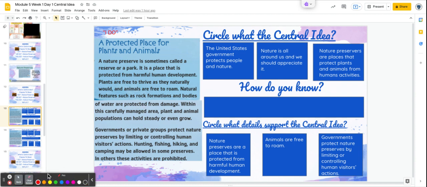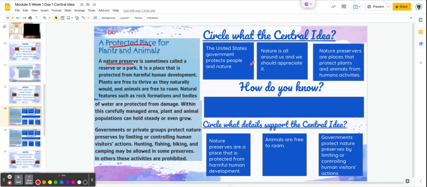So let's take a look at the options that we have. I noticed that the heading alone is saying a protected place for plants and animals. What is this protected place they're talking about? It is called a nature preserve. So this text is talking about nature preserves and what they do for animals and plants.